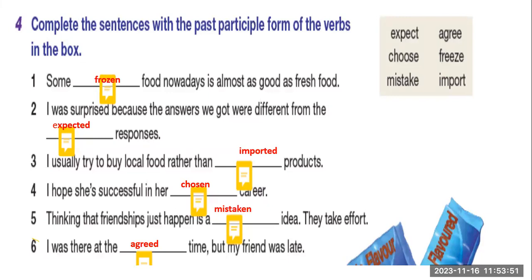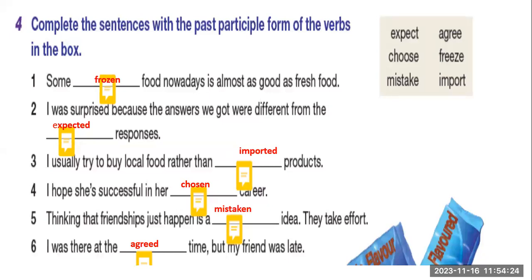Does food freeze itself or do people freeze it? Food. Does it freeze by itself or do people put it in the fridge to freeze? People put it in the fridge. So if it is the passive subject, or the object in the sentence, the frozen food, we judge all of them the same way. Expected responses, imported products, chosen careers, mistaken idea and agreed time.